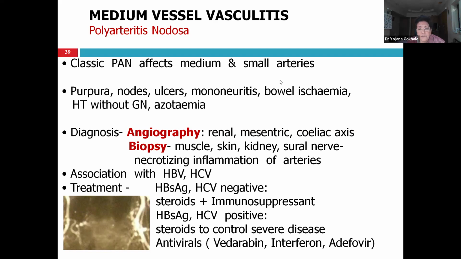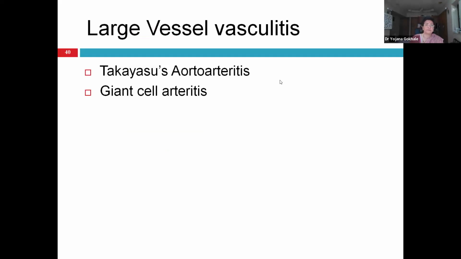Diagnosis is by angiography of the mesenteric or celiac axis, or biopsy of the skin, muscle, kidney, sural nerve, etc. It can be associated with hepatitis B or C. Treatment of hepatitis B, C negative is with steroids and immunosuppression, and those with hepatitis B, C positive, you give antivirals to the patient along with immunosuppressants.